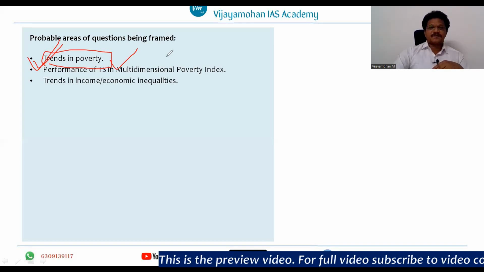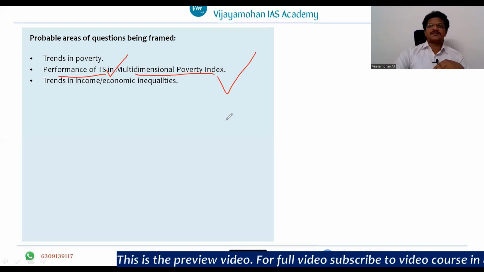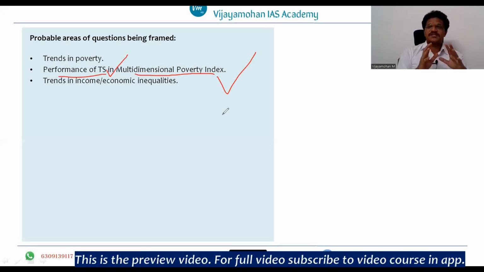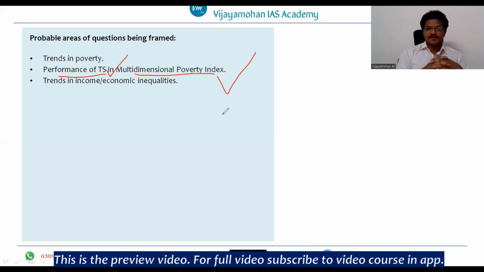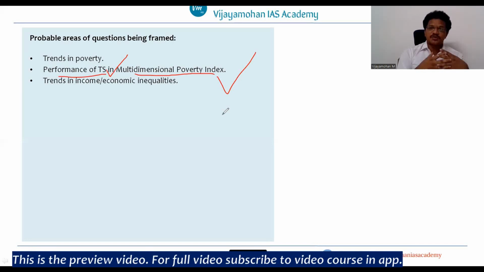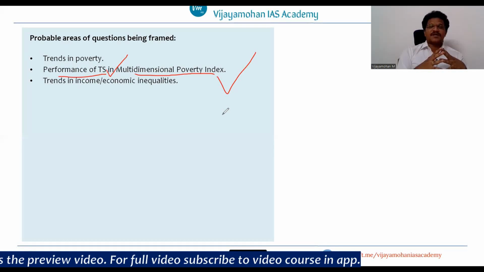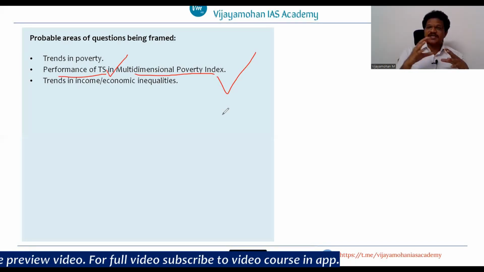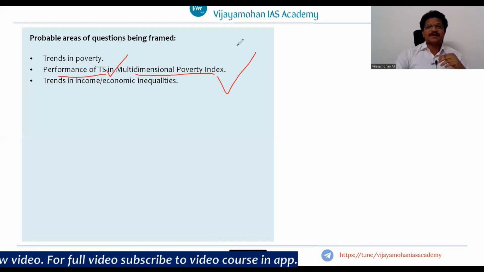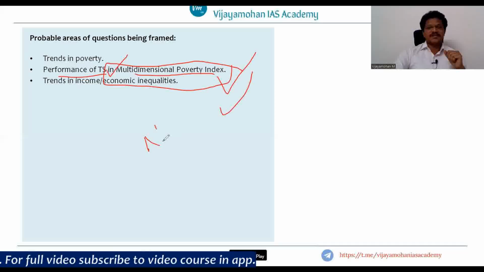And another area is performance of Telangana state in multidimensional poverty index, right? Actually, your syllabus has mentioned only poverty. They have not mentioned multidimensional poverty. However, if you see this year's socio-economic outlook 2022 of Telangana state, in poverty alleviation, at one place, while mentioning the poverty alleviation programs, the socio-economic outlook has mentioned about the multidimensional poverty index, which is being released by the Niti Aayog,